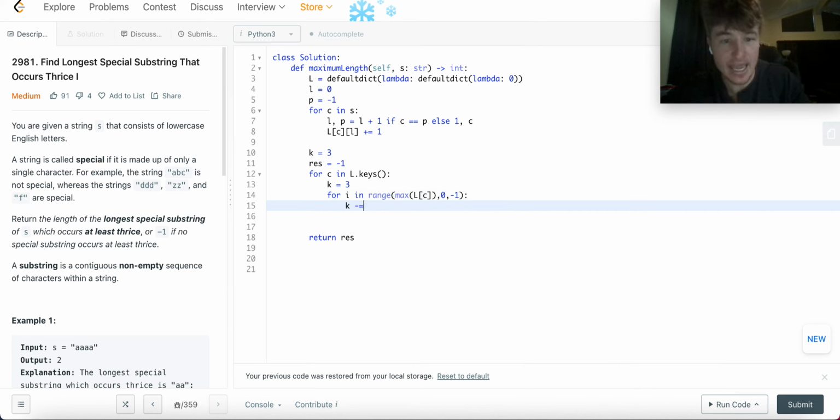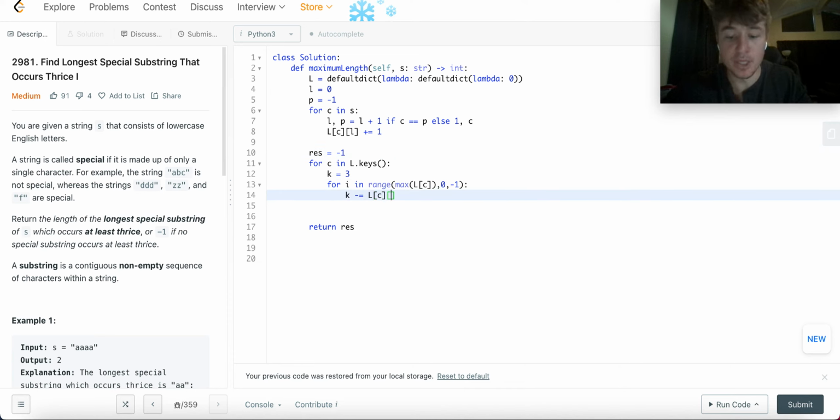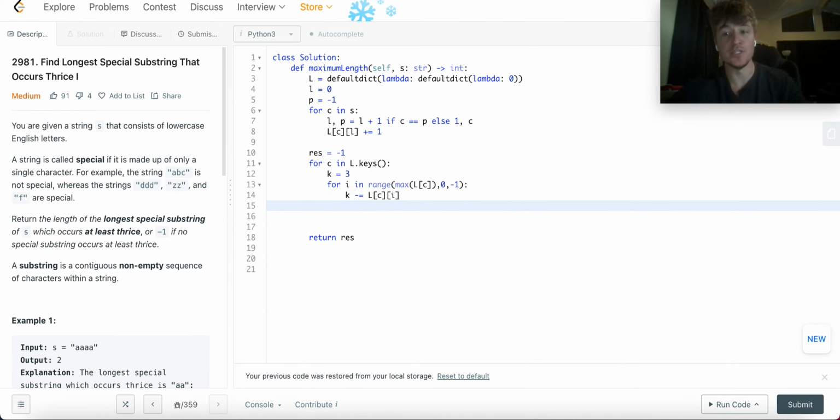And then I'll just say K minus equal the number of times that it occurred here. And if we get below or equal to 0, that means we did our job, right? So if K is less than or equal to 0, well, then that means we found this sequence enough times, right? Because the higher up, we implicitly pulled that out, because in order to create a higher up number of length, we'd have to get to this length.